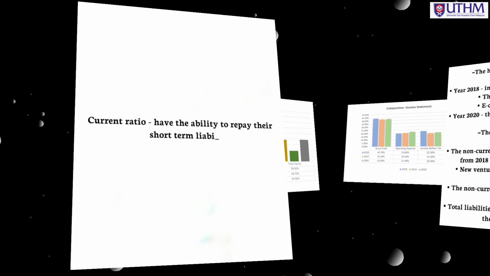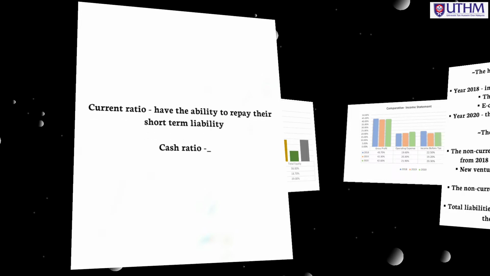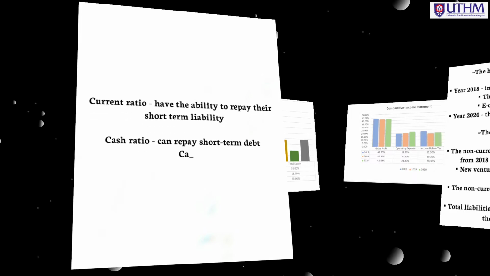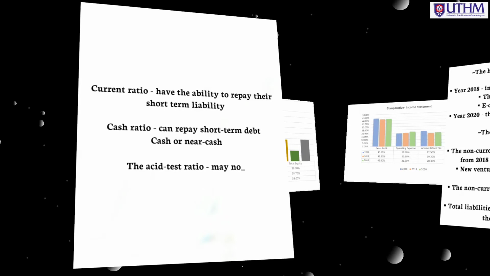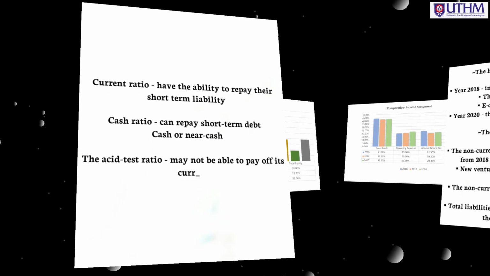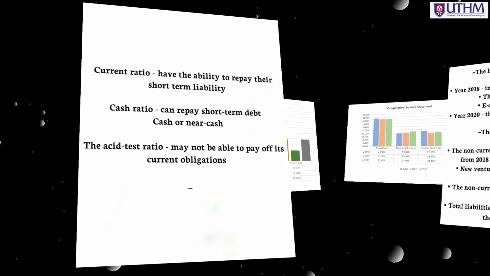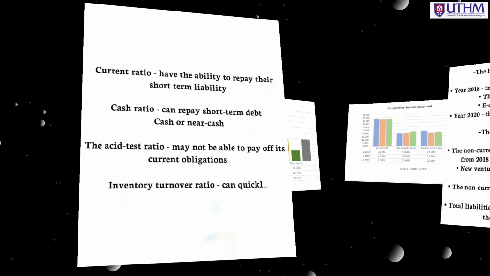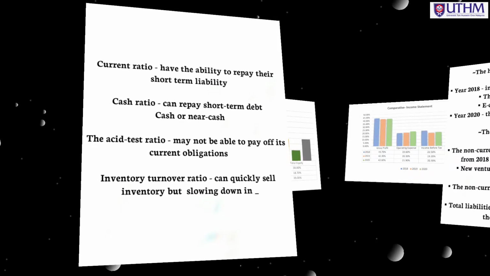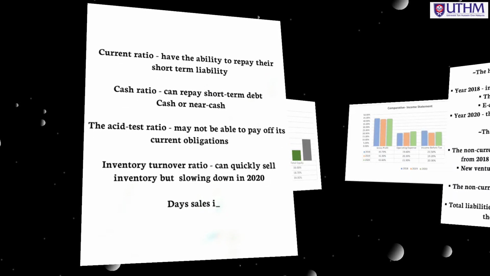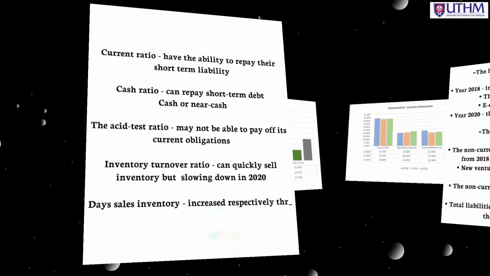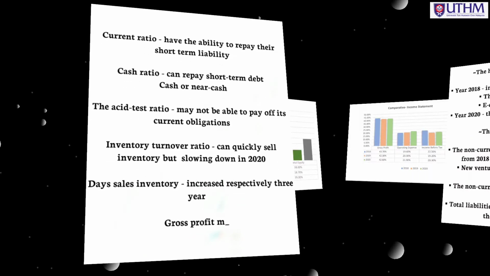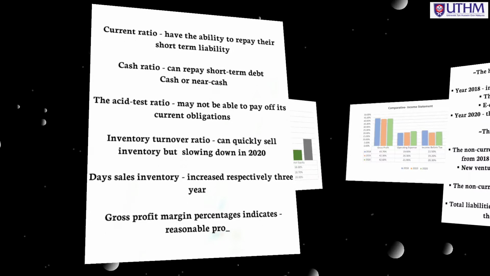Mr. D.I.Y's current ratio shows the company has the ability to repay its short-term liabilities. Mr. D.I.Y's cash ratio shows that this company can repay short-term debt using cash or near-cash resources. With the acid test ratio of Mr. D.I.Y, it appears that it may not be able to pay off its current obligations using only quick assets, as it is below 1. Mr. D.I.Y's inventory turnover ratio shows that they can sell their inventory quickly, but it slowed down in 2020. Mr. D.I.Y's days sales in inventory has increased respectively throughout the 3 years, meaning more time to clear off their inventory. Mr. D.I.Y's gross profit margin percentage indicates that the company is making a reasonable profit on sales.